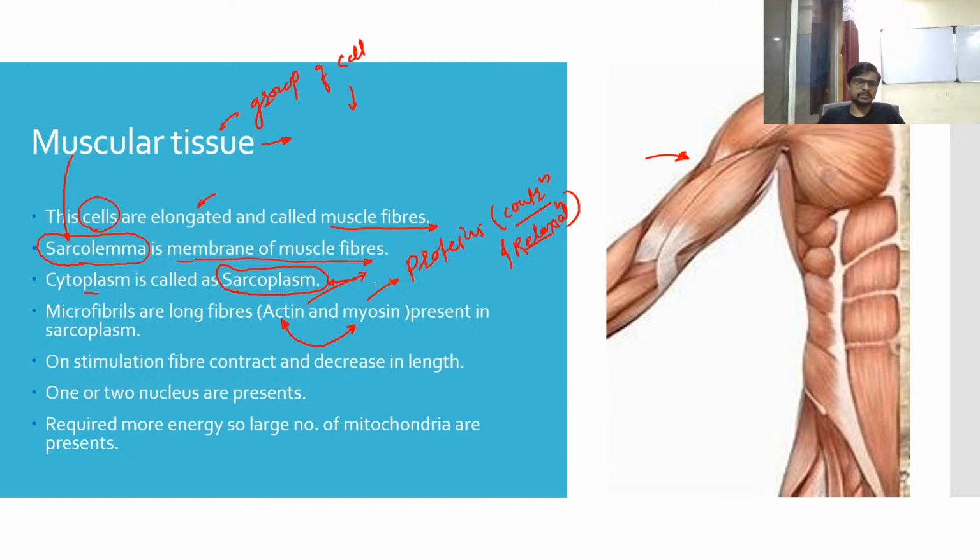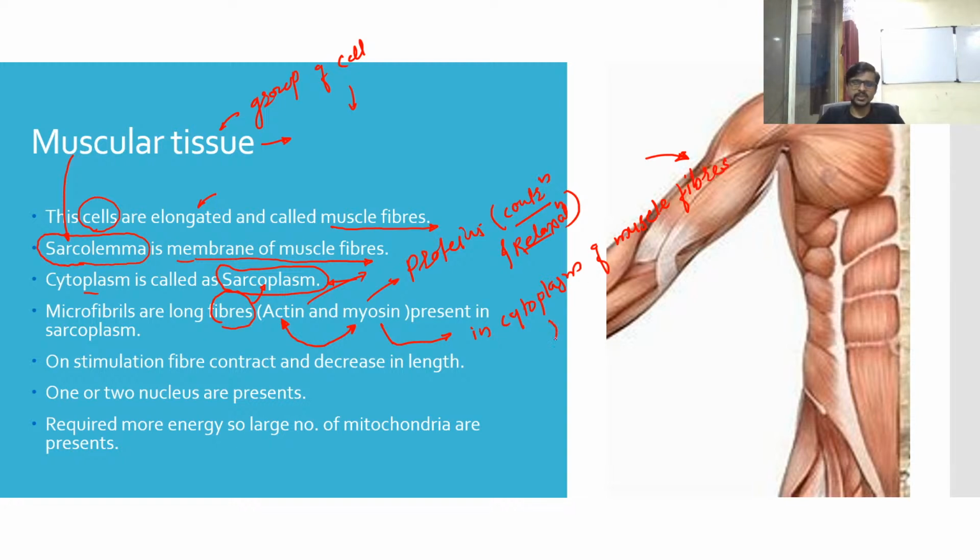These fibers are present inside the sarcoplasm, that means in the cytoplasm of a muscle cell. Here we are going to call muscle cells muscle fibers.